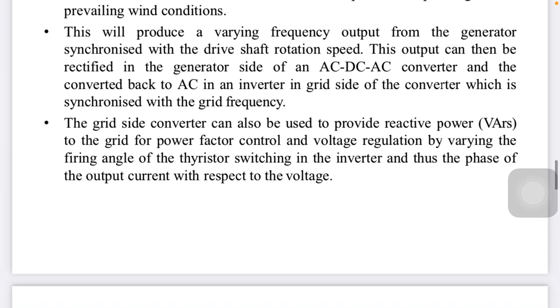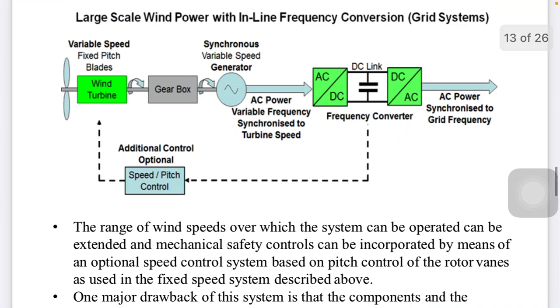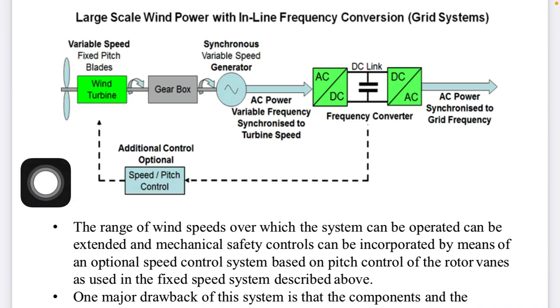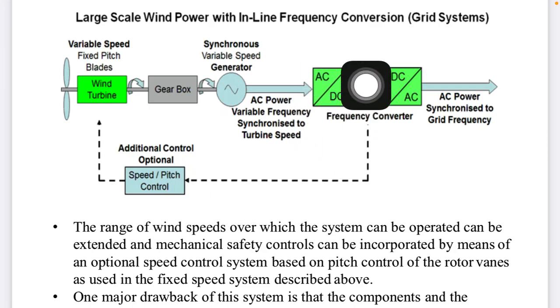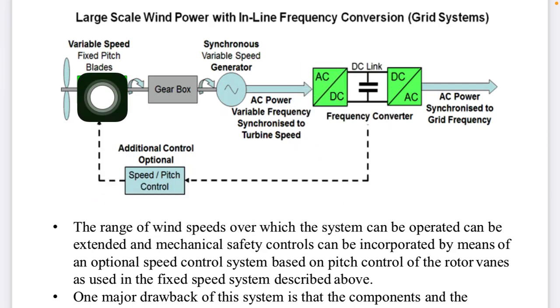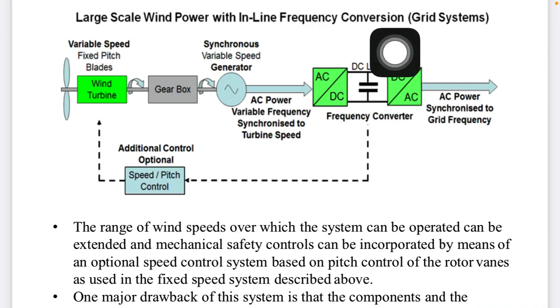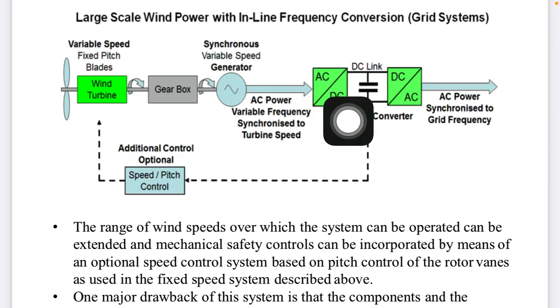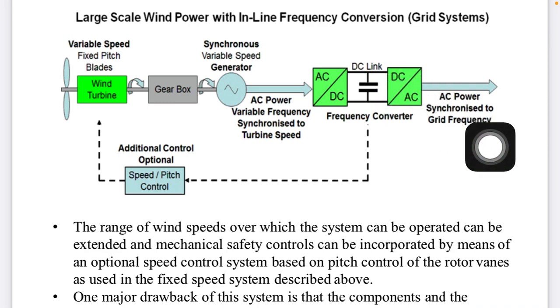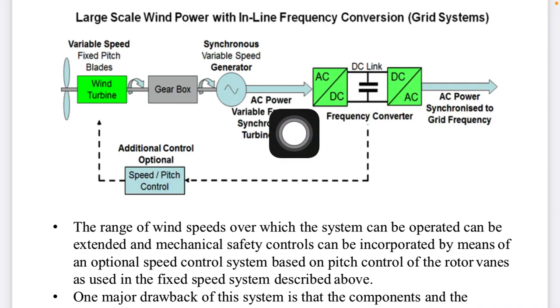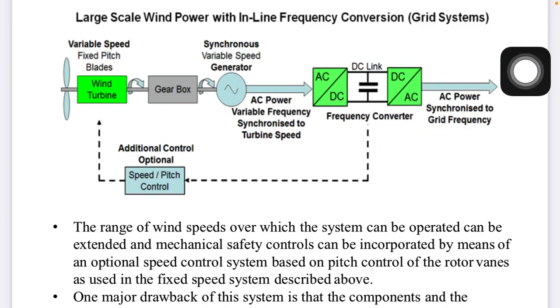Now a large scale wind turbine with inline frequency control, or we can say a grid connected system: variable frequency, gearbox, generator, AC to DC converter, DC link. We are controlling whatever the speed is, and the capacitor bank is there. First it is converted by a rectifier, then by an inverter. The inverter converts DC to AC, the rectifier converts AC to DC. The AC will end up as a fixed AC.